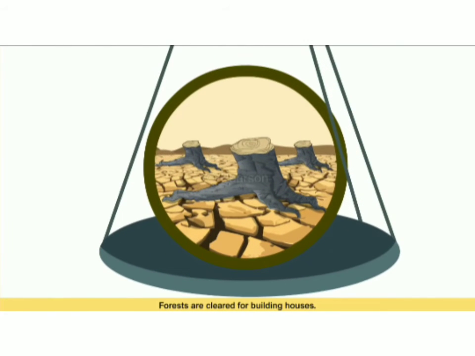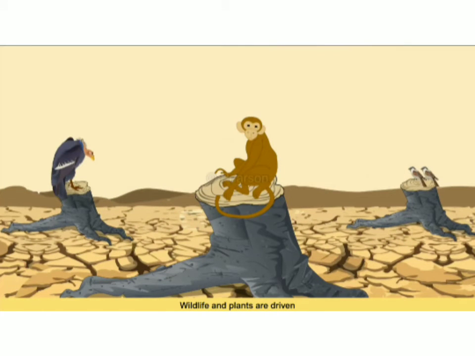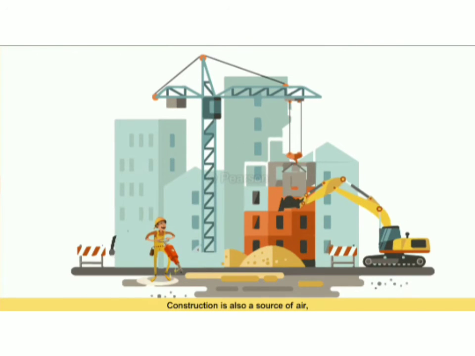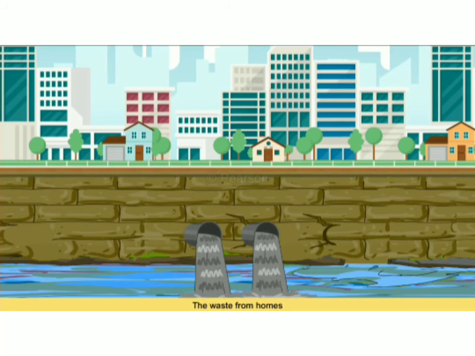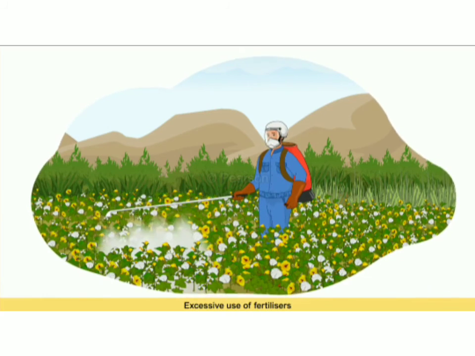Forests are cleared for building houses, as you know. Wildlife and plants are driven from their natural environment. Construction is also a source of air, water, soil and noise pollution. The waste which is generated from homes adds to the pollution. It is also causing soil pollution.